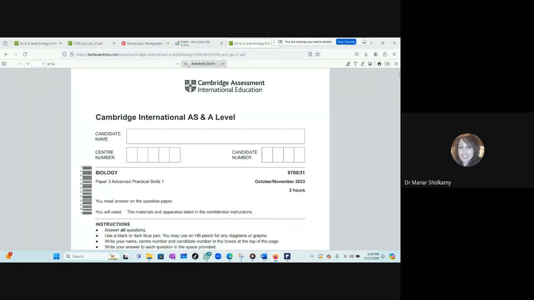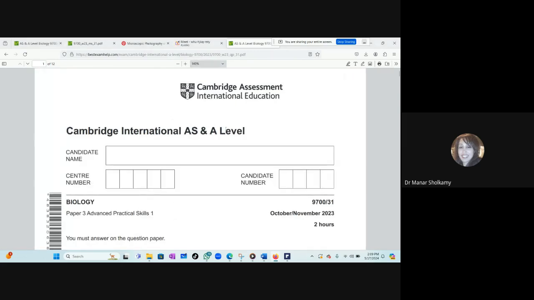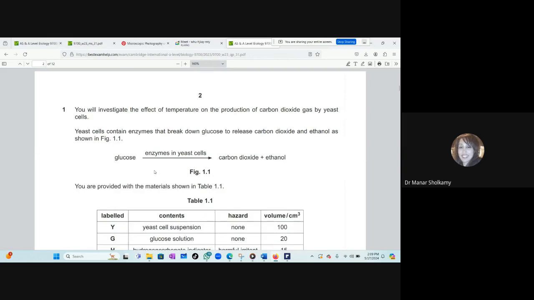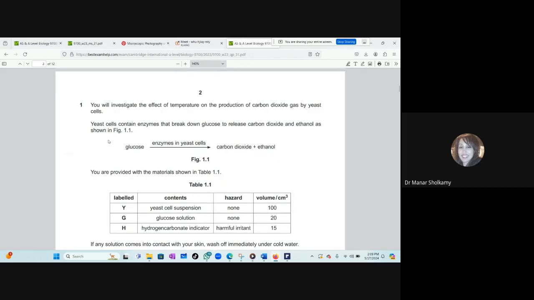Now, if you did all the 2023 exams, this would be very good practice in addition to what we did throughout the year. Let's start with this exam. Any exam, before you start, you have by default to identify your variables, the independent and the dependent. Here you have an investigation where the glucose will be broken down by enzymes in yeast cells to give you carbon dioxide and water and ethanol.